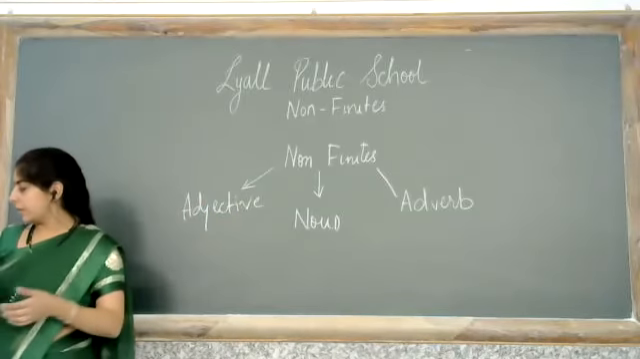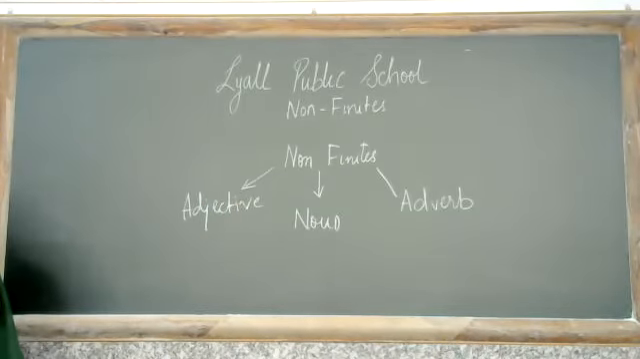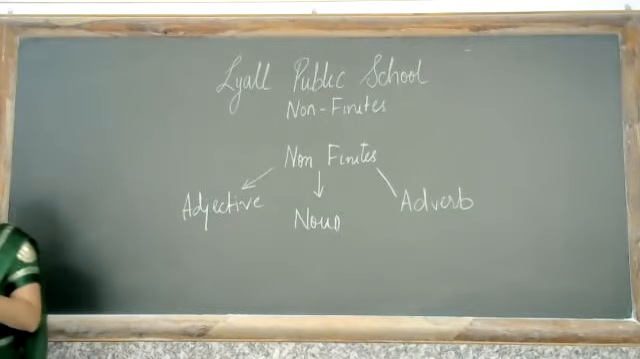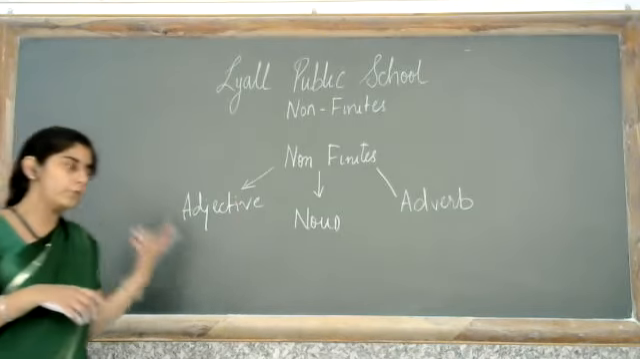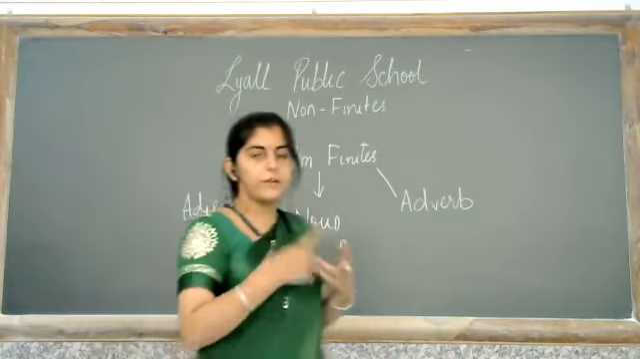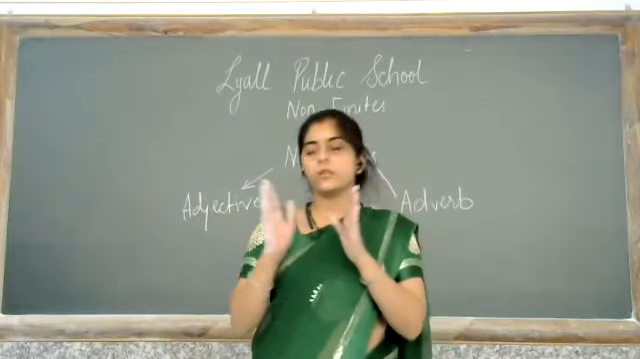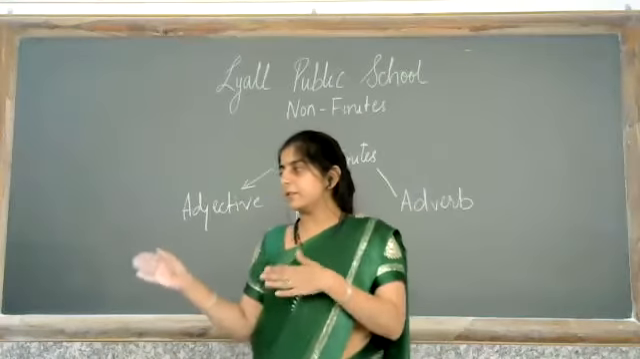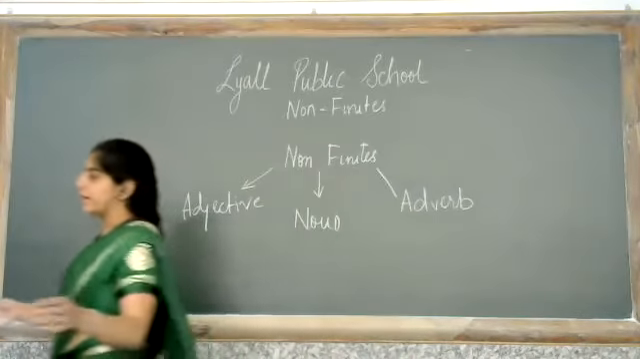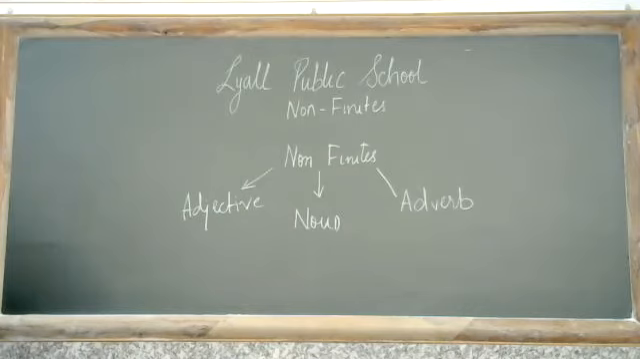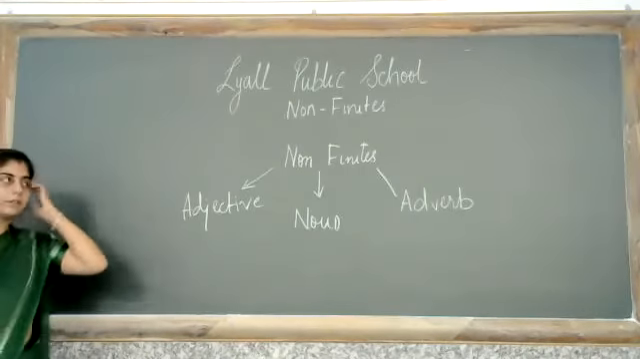So the basic summary of today's class is that any verbs are divided into two parts, finites and non-finites. Finites are those which change according to the subject's tense, person and number, and non-finites are those that do not change according to them. I hope all of this was clear.